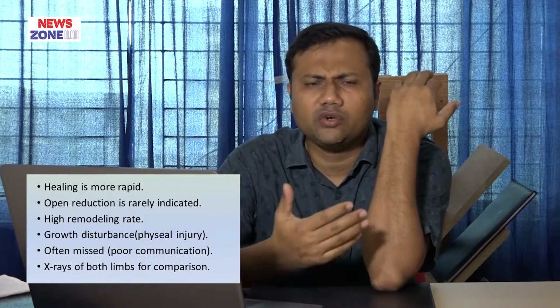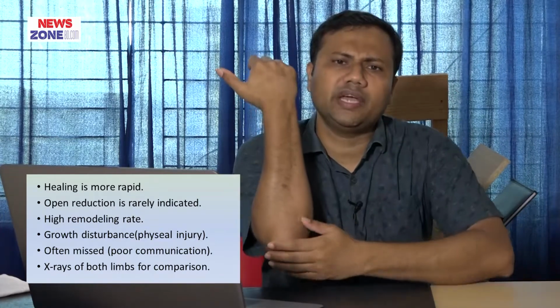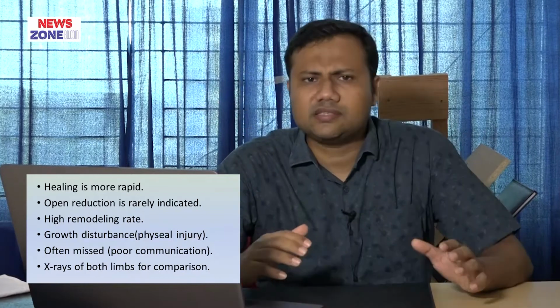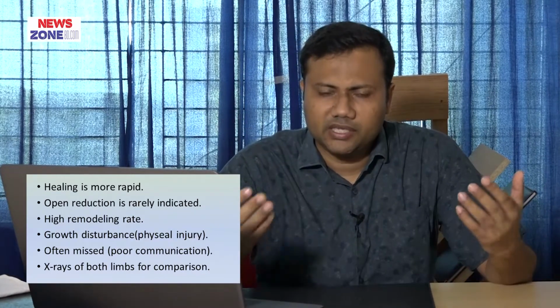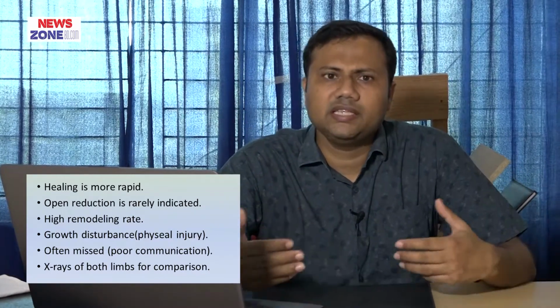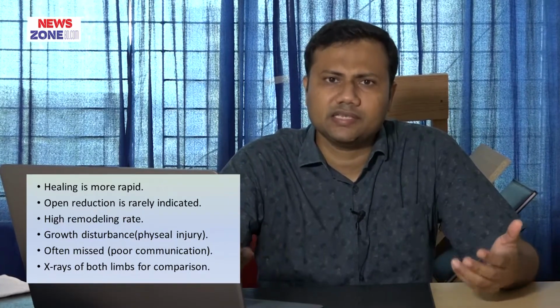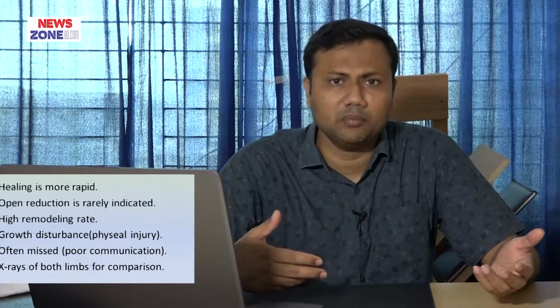For diagnosis, sometimes we do a comparison X-ray. What is that? For example, if a baby or child has an injury in the left elbow, and we do the X-ray and cannot understand the findings, but we are suspecting something, then we can do the X-ray of the healthy side, that is, the right elbow. Comparing the injured side with the healthy side, we can make a diagnosis that yes, there is some injury in the left elbow.